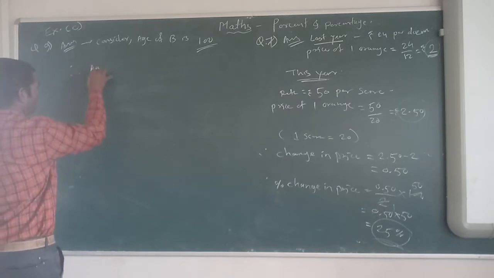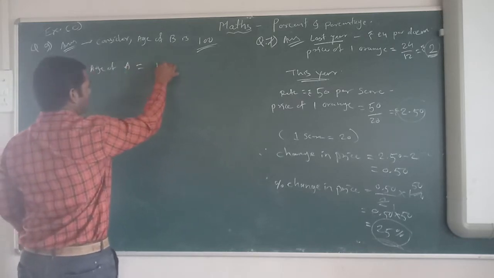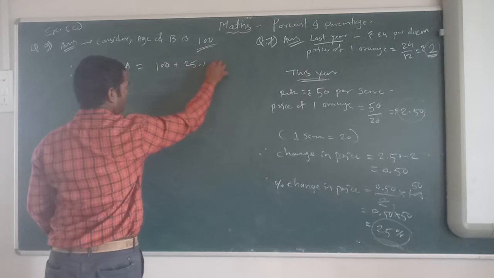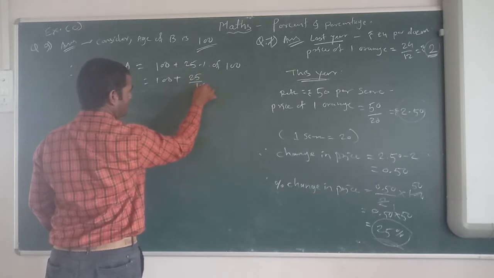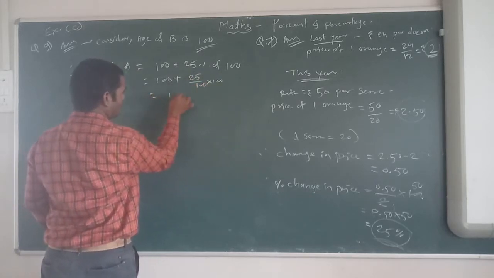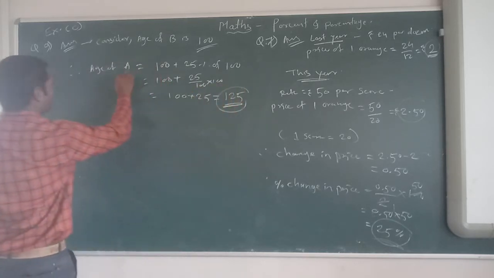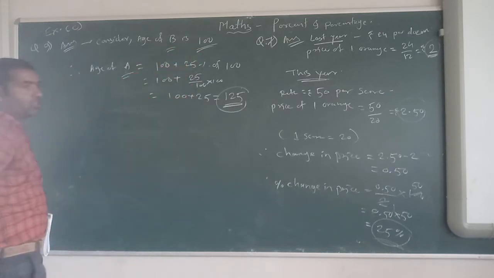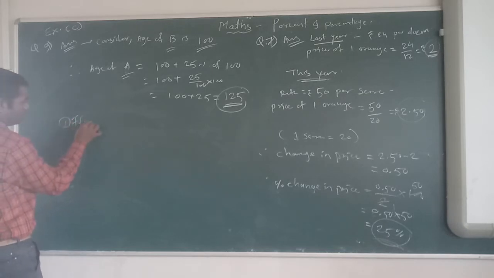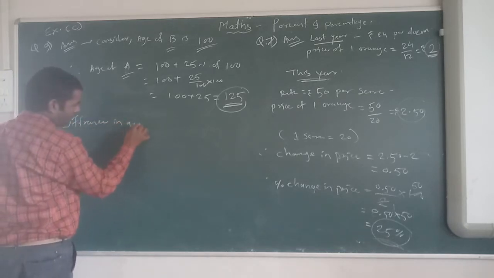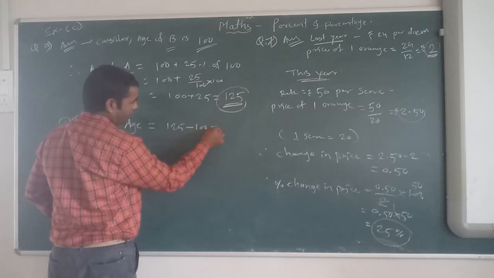Therefore, age of A is equal to 100 plus 25% of 100. So 100 plus 25 upon 100 into 100, equal to 100 plus 25, equal to 125. So how much is the age of A? Age of A is 125. So we will find the difference in age. What is the age difference? Which will be 125 minus 100, equal to 25 years.